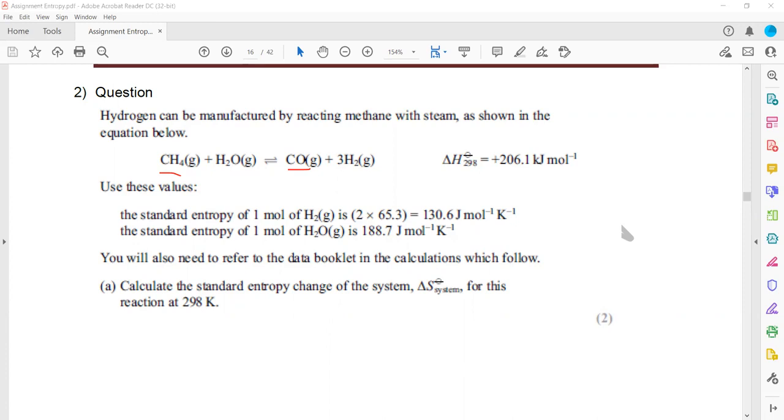So using a data booklet, the methane is 186.2, and for carbon monoxide it is 197.6. So it will be product minus the reactant at 298 Kelvin.